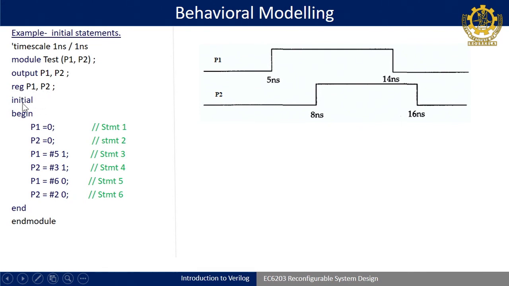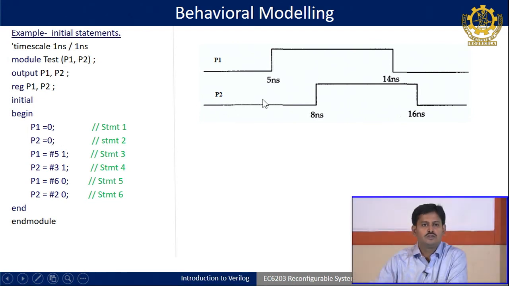Okay. So, when I write initial, it will execute only once. And after begin end, all these lines are sequential in nature. Initially at 0 time units, P1 is 0, and at that same time P2 is also 0. Then P1 is equal to hash 5 1, this is intra statement delay.